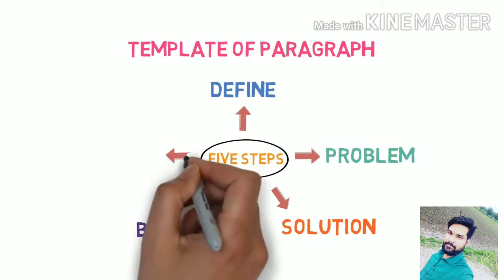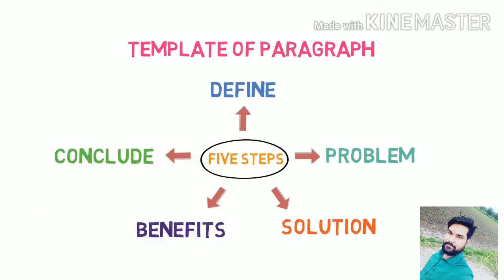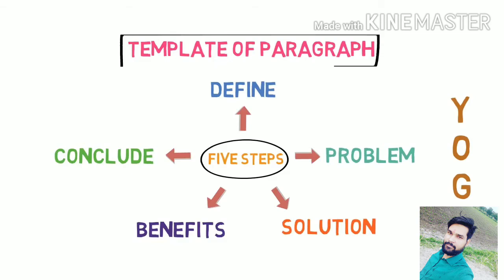Second one is explain the problem we are currently facing. Third one is to provide the solution to resolve the problem. Fourth one is to state the benefits of the solution. And the fifth one is to conclude the paragraph in a positive way. Please remember these 5 steps while writing any paragraph. Now, with the help of an example, we will apply this template.